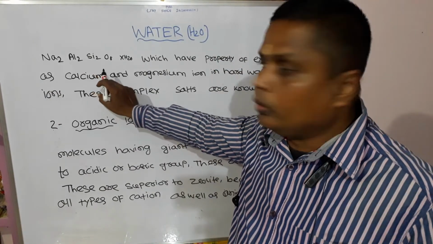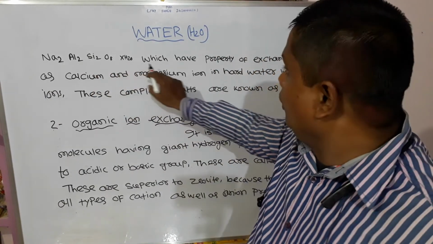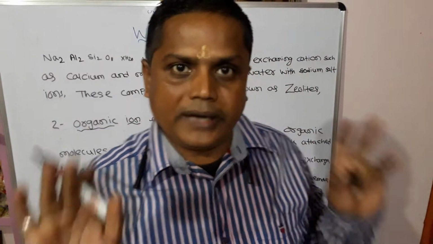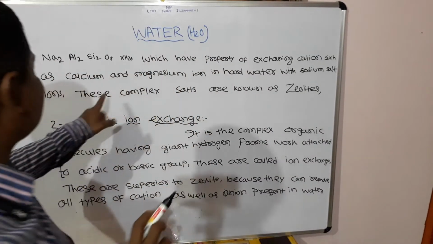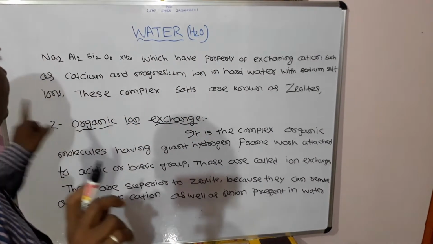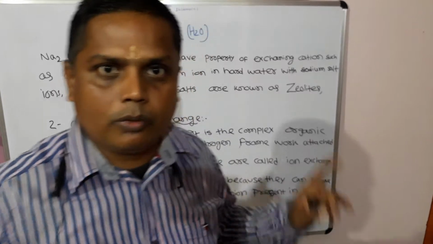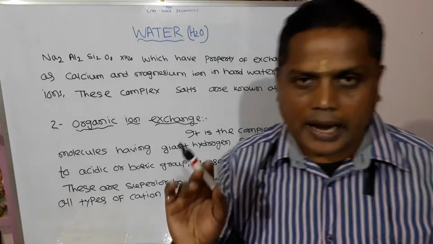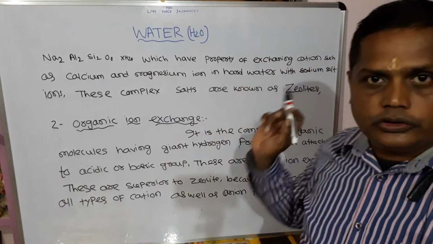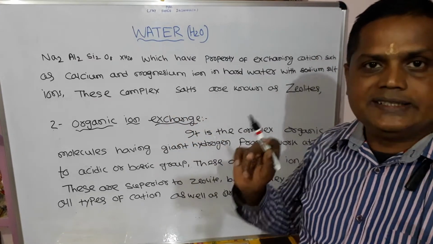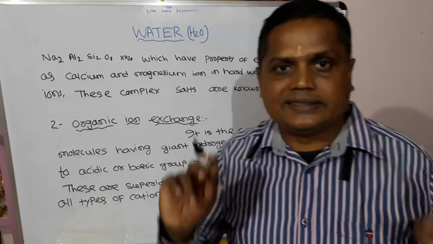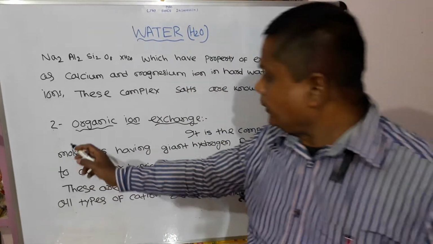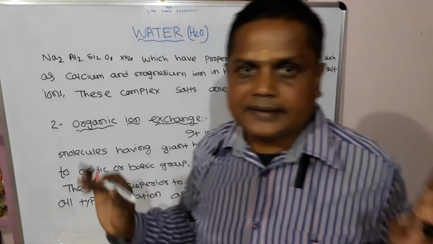Na2Al2Si2O8·xH2O, which have the property of exchanging cations such as calcium and magnesium ions of hard water with sodium ions. These complex salts are known as zeolites.